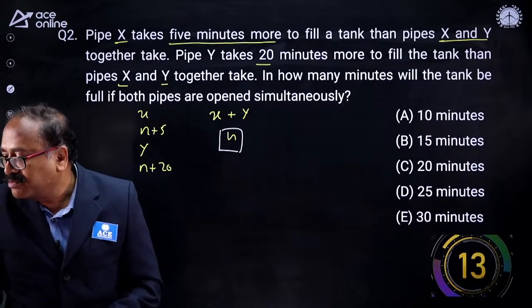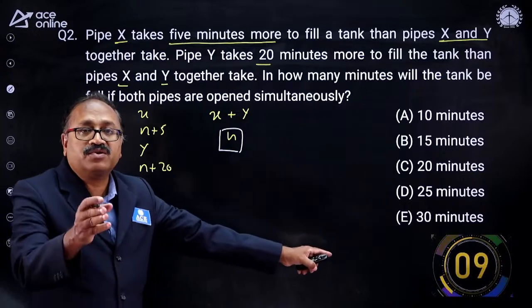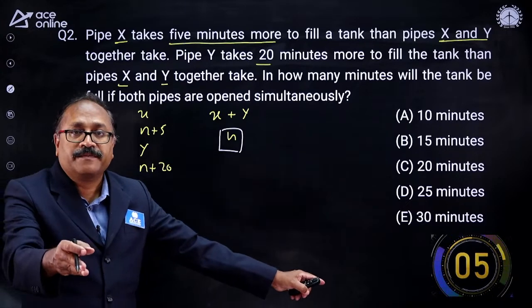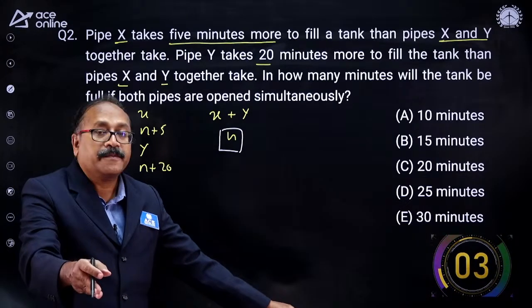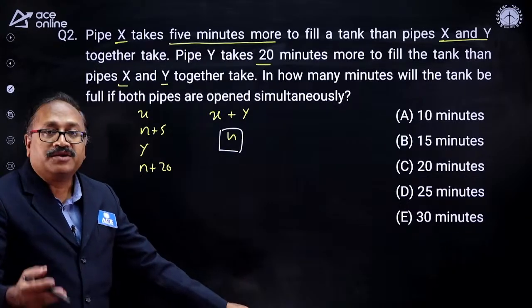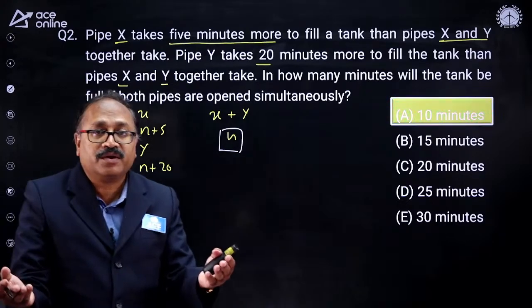10 minutes. Raman has said 10 minutes. Look, I am just waiting for 10 more seconds, Raman. And you are right. I know the answer is 10. You are right, my young friend. So it's a revision for you. It's a revision for you. Time up. I will check whether Raman is correct or not. So yeah, Raman, you are correct.